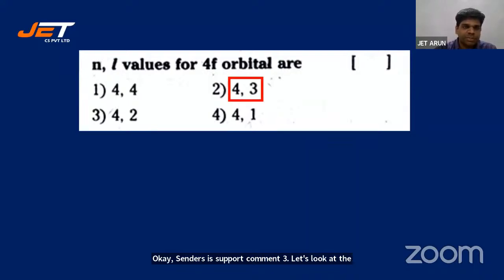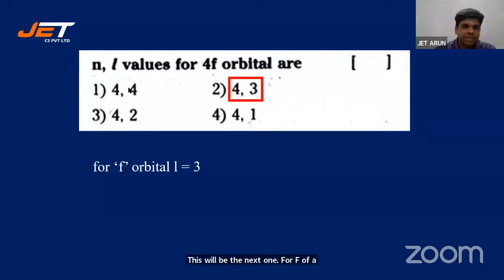Let's look at the answer. It's 4, 3 is absolutely right. But please correct yourself. Some of you answered 4. And 5, there is no option called 5. I don't know what went wrong in your messaging. It's only 2. 2 is absolutely right, students. Let's look at the next one. For f orbital, L is equal to 3. Now, once you know L, you can also find out N.